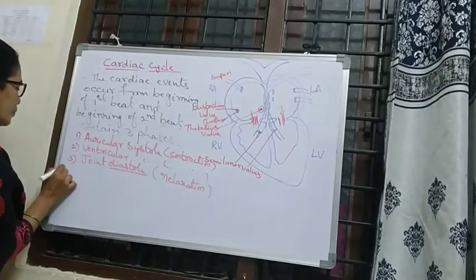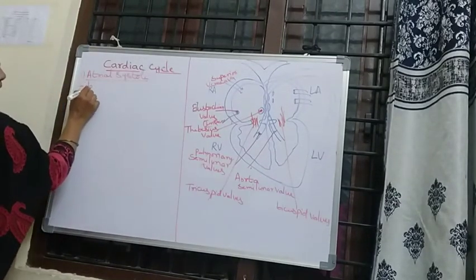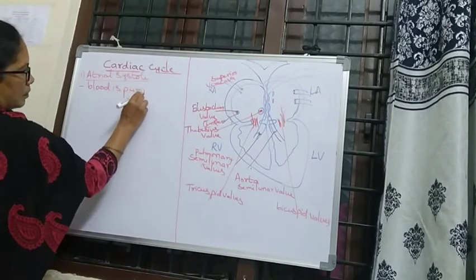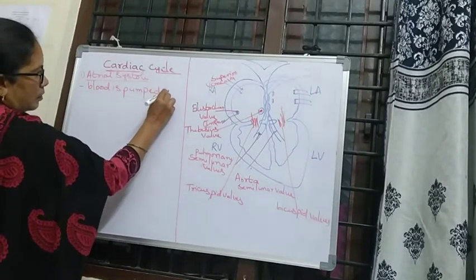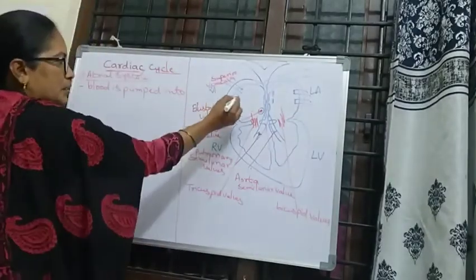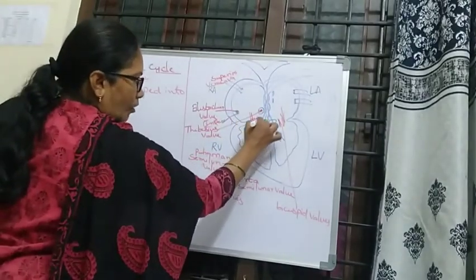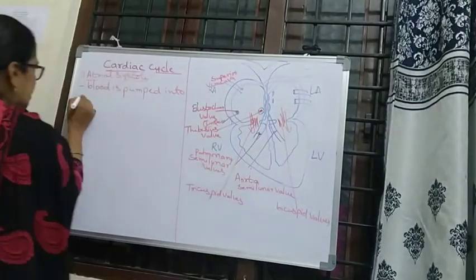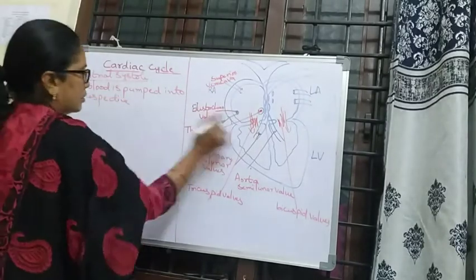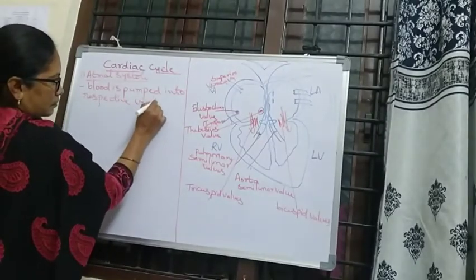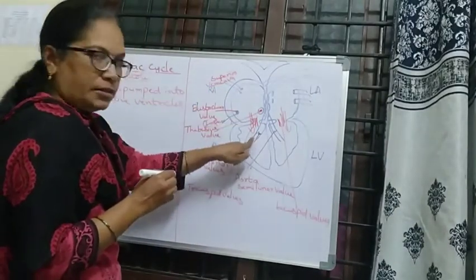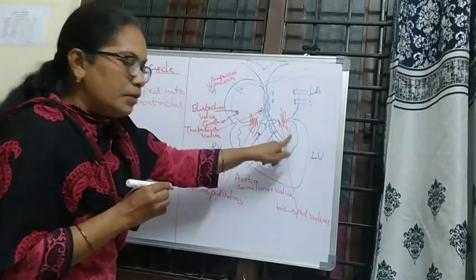What is the first phase? Auricular systole. When the auricles contract, the blood is pumped into the respective ventricles, from the right auricle to the right ventricle and from the left auricle to the left ventricle.